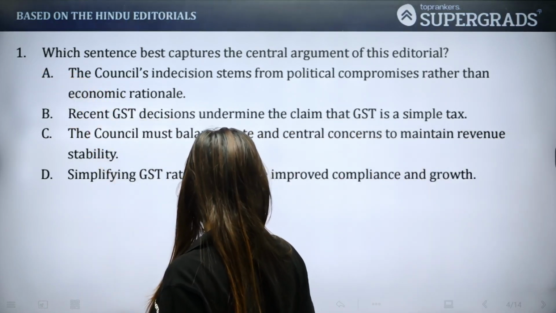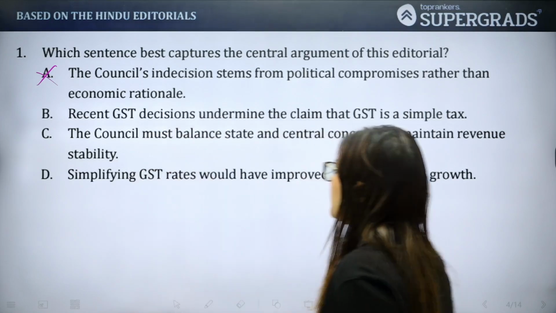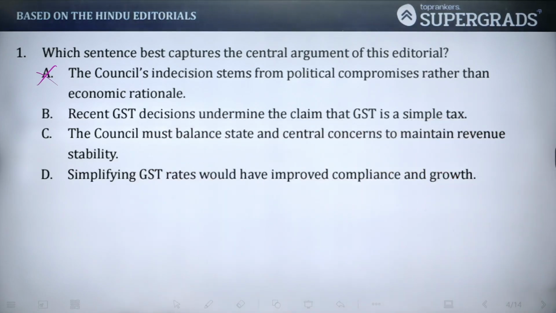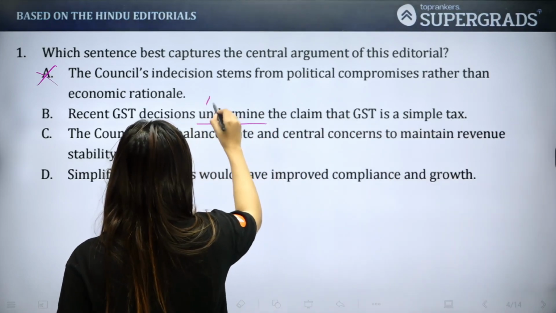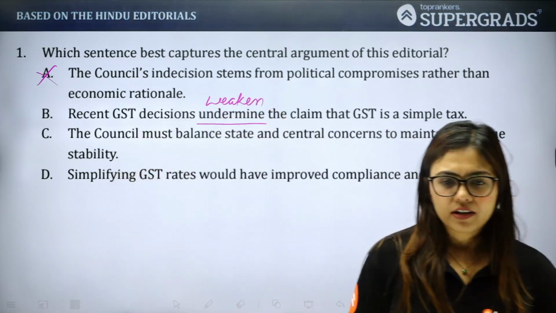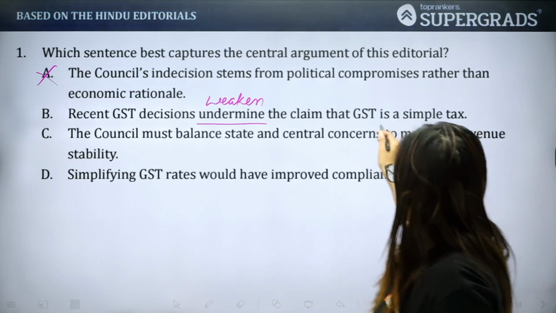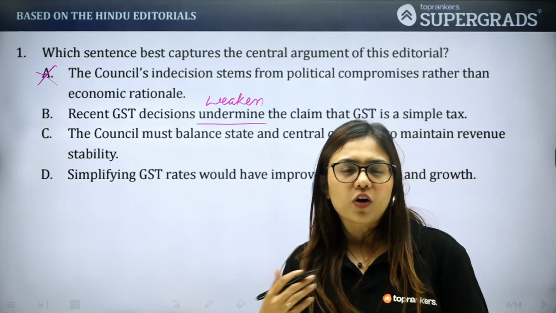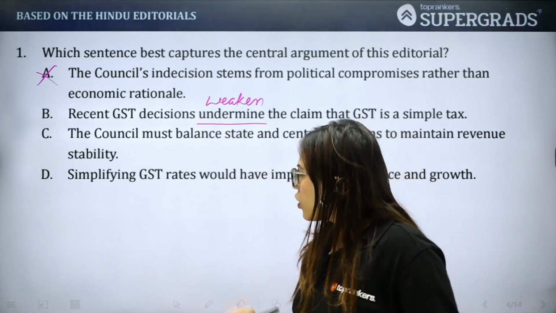Oh wait a second. Look at the B option. Recent GST decisions undermine the claim that GST is a simple tax. This kind of looks like the correct answer. Undermine means weaken. Recent GST decisions weaken the claim that GST is a simple tax, and that's what we get to know after reading the entire passage: that it was supposedly a simple tax, but it did not really turn out the way we expected it to be. Okay, let's put it on hold.